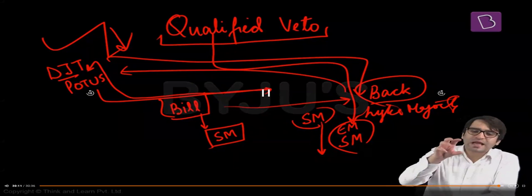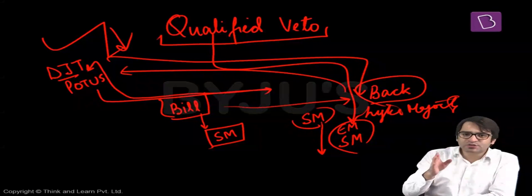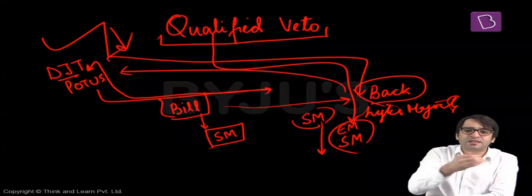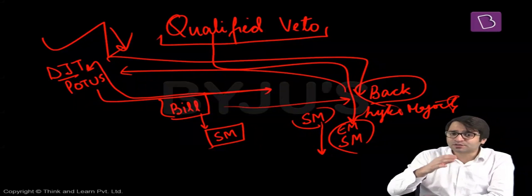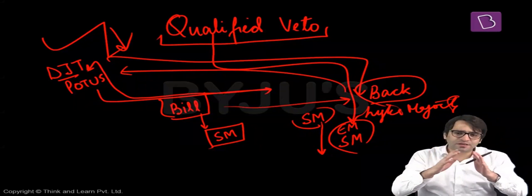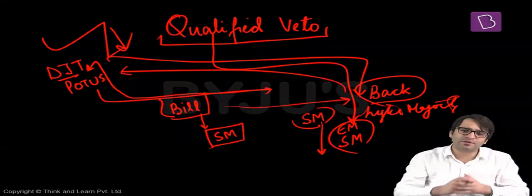We have talked about who can be the president of India, what are the qualifications required, how the election takes place, what is proportional representation system, what is single transferable vote, what is secret ballot. Then we talked about oath, we talked about the powers available with the president, and we discussed two powers in slight detail. One is the veto power and the other is the executive power of the president of India.